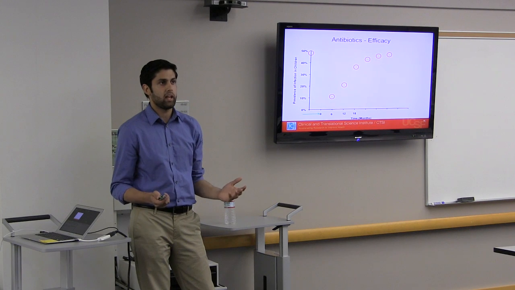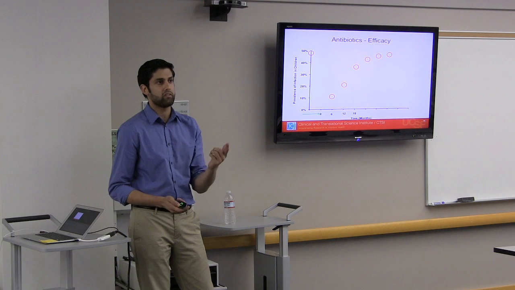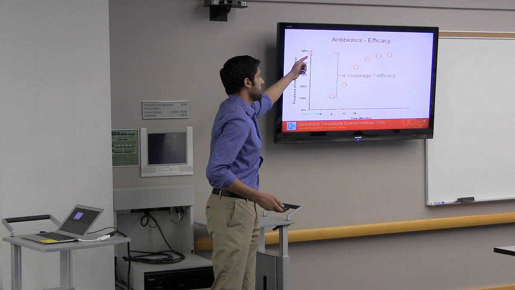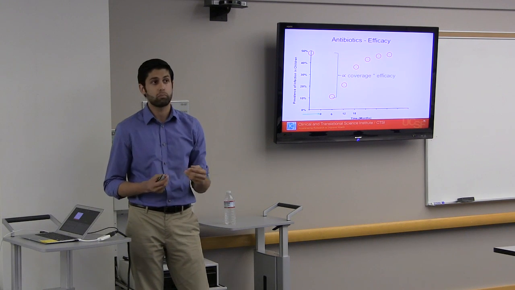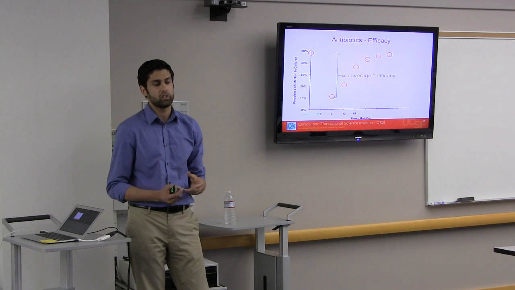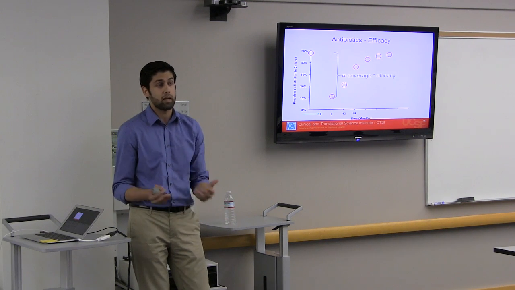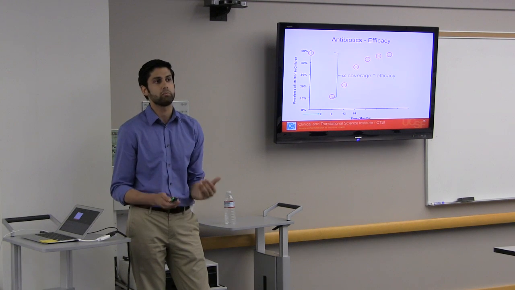And so you might say, well, if this is your data, it's going to be really simple to measure what the efficacy is. All you have to do is measure this drop in prevalence, and you know that the drop in prevalence is proportional to the coverage, which is the percentage of people that you gave the antibiotics to, which we're measuring, times the efficacy. So you just solve for a single variable. Turns out it's not that simple.